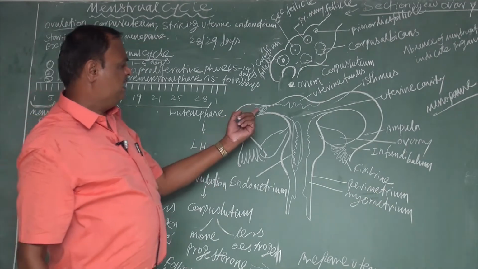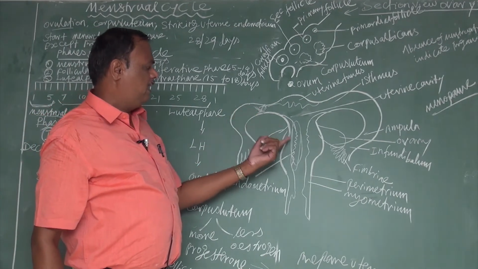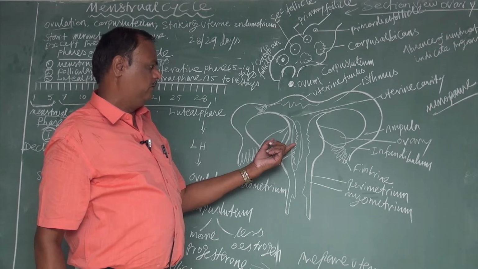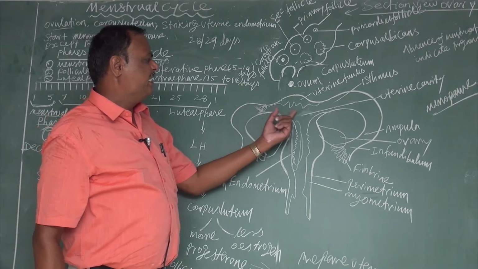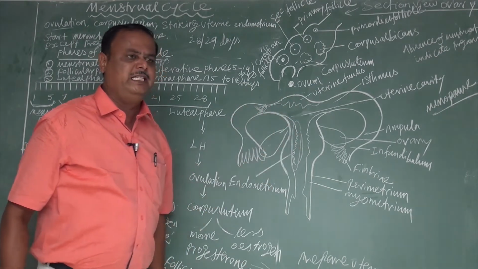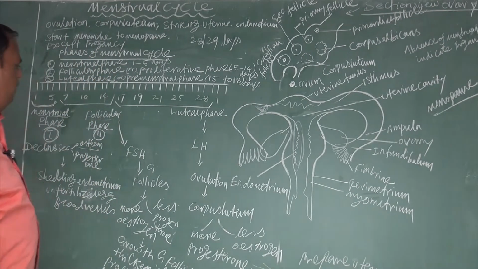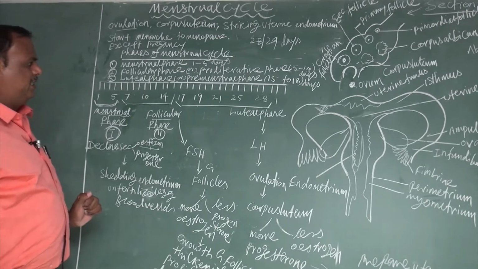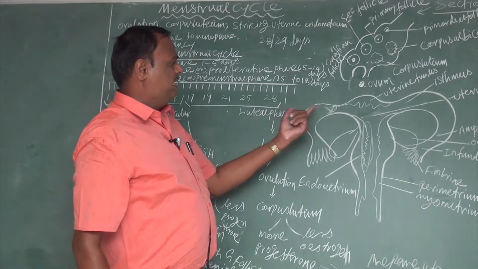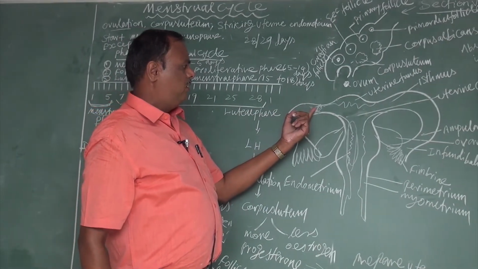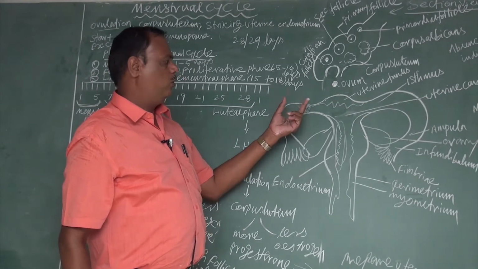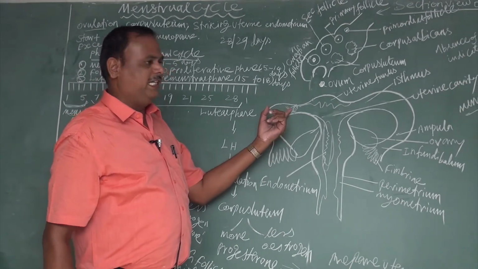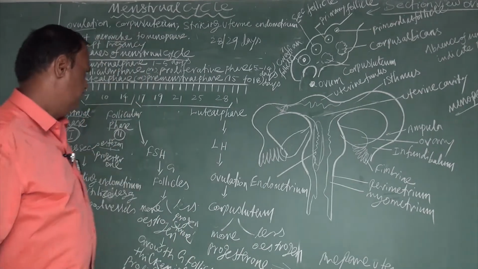When the unfertilized egg starts to break, and the uterine endometrium also starts breaking, severe bleeding occurs. That is called menstrual fluid, the menses. If the egg is fertilized by the sperm, fertilization takes place, and no menstruation occurs. That indicates pregnancy.